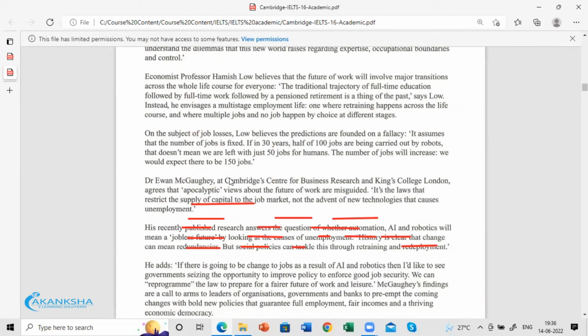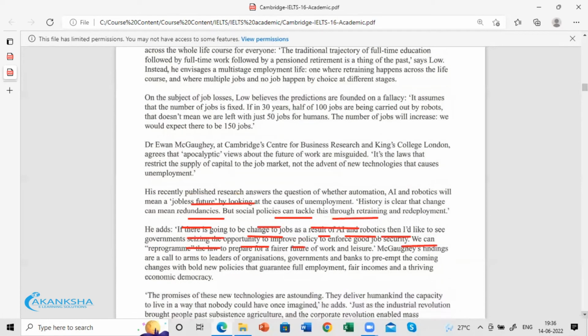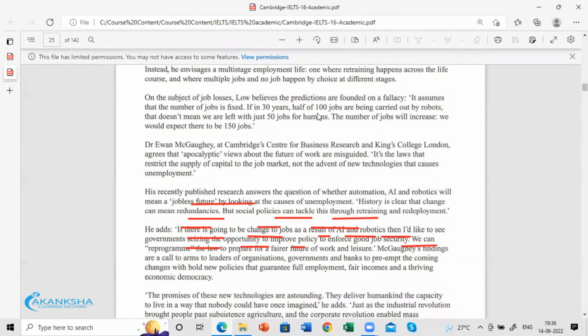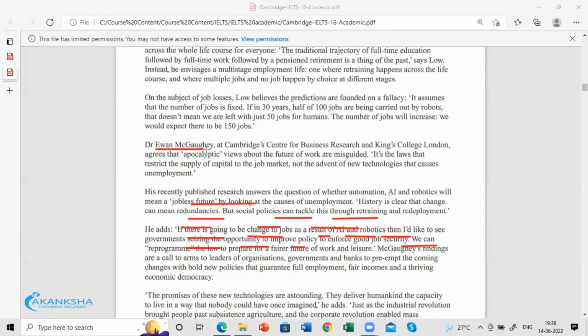The name of the person is mentioned here, McGay. Once you scan for that, the next thing you're supposed to scan for is recently published research. That makes things easier for us.